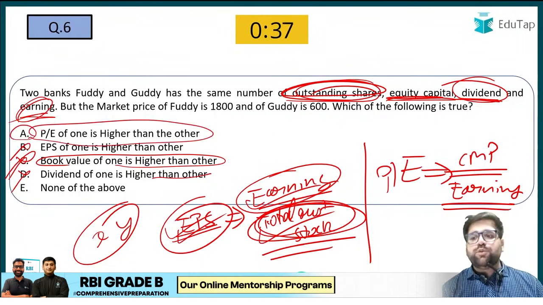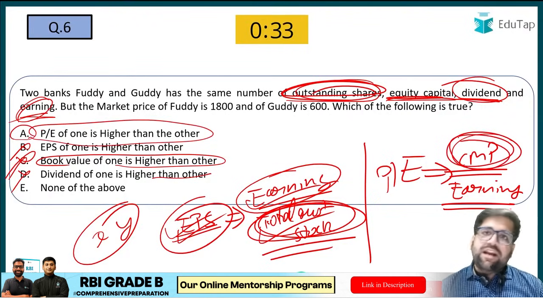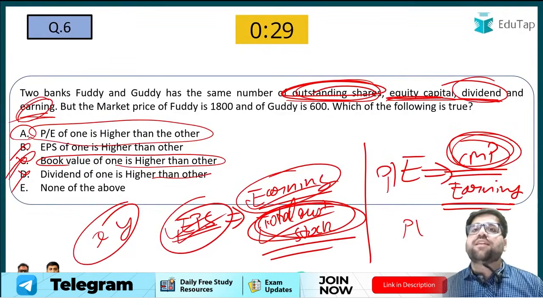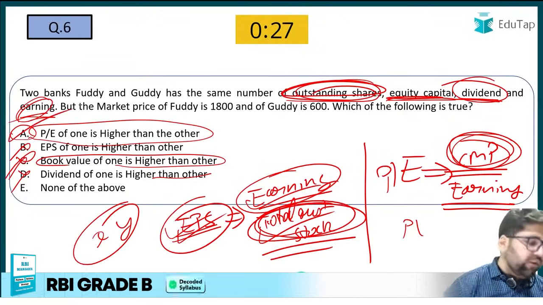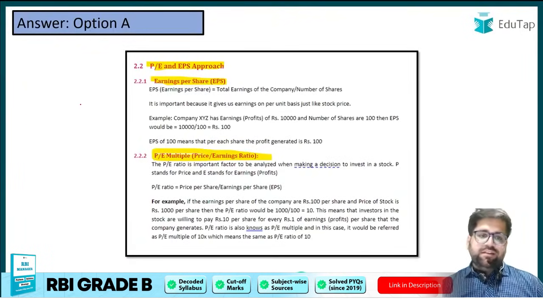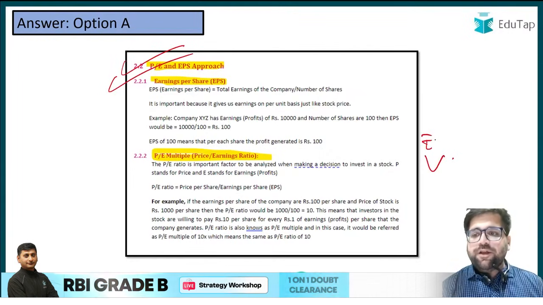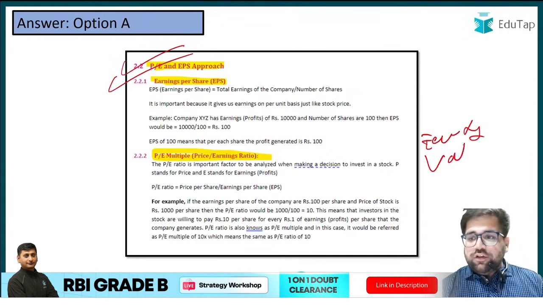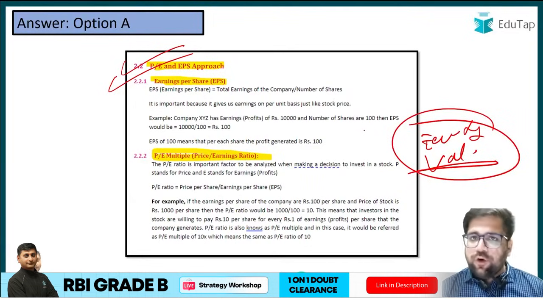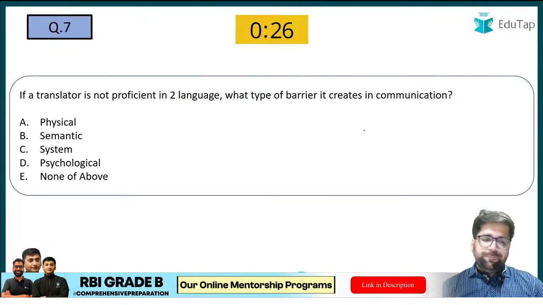Yes, this can be a situation because there is no information regarding current market price. So there can be a situation where the PE of one bank is higher than the other. So the correct answer will be option A. I can see that most of you have given the right answer. In the equity valuation chapter of your concept notes, just remember the formula, and by using your own logic you could have arrived at the right answer.